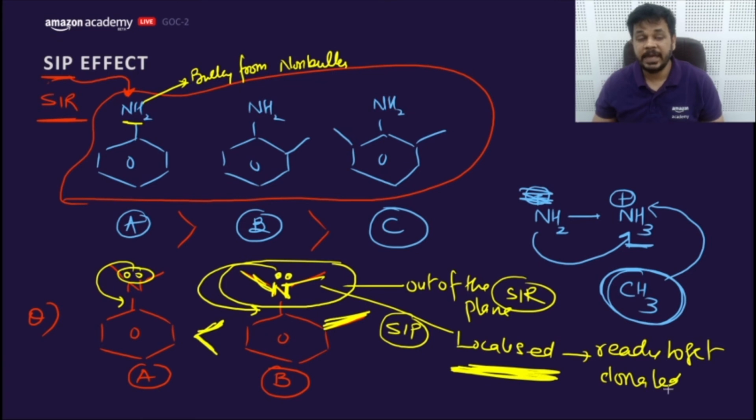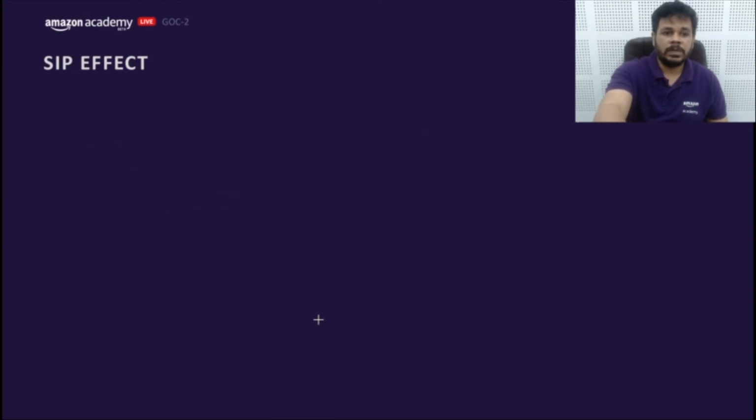That means SIR can increase acidic as well as basic strength. Getting my point? Acidic as well as basic strength. So here this is the SIP effect and this is the SIR effect. Getting my point? So this is SIP.